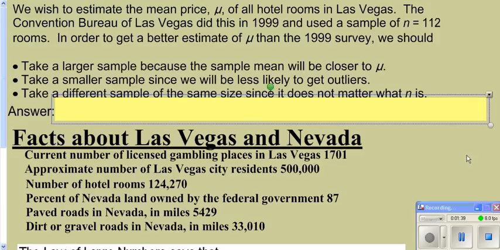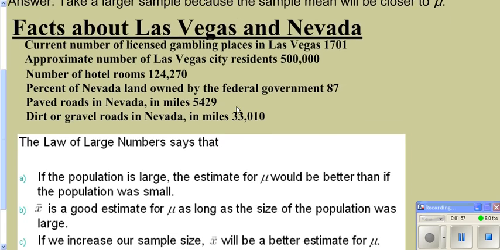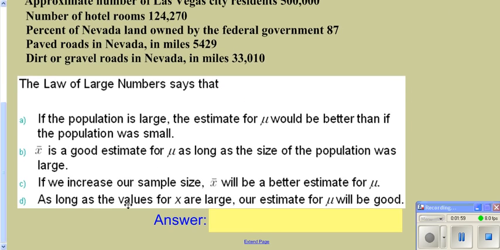This one here, we would want to take a larger sample because the law of large numbers says the larger a sample, or the more times we repeat our measurements, the more accurate an observation we get. The law of large numbers pretty much says that if we increase our sample size, then x bar will become a better estimate of mu.